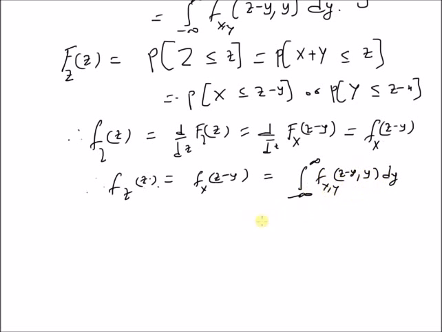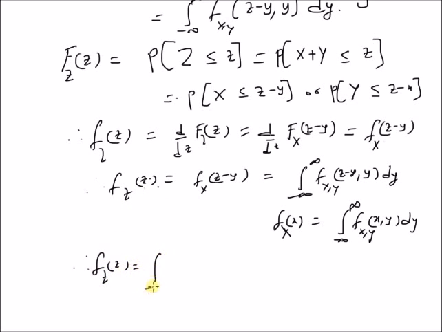This is derived from the fact that f_X(x), the marginal PDF, is equal to the integral from minus infinity to plus infinity of f_{X,Y}(x, y) dy, and we simply replace x with z minus y. Therefore the PDF of Z is equal to the integral from minus infinity to plus infinity of f_{X,Y}(z minus y, y) dy.